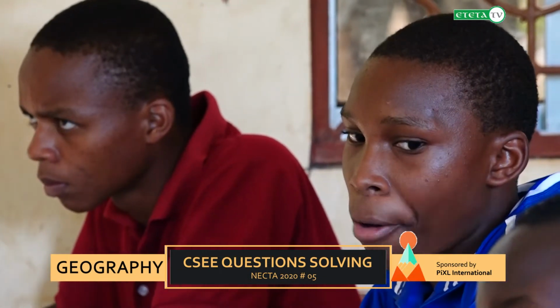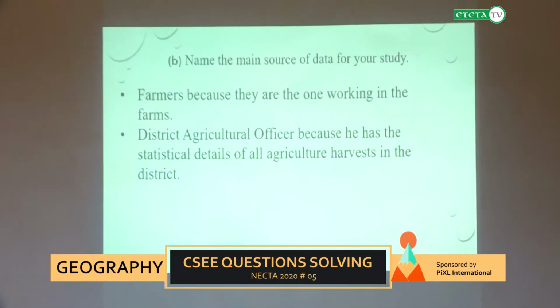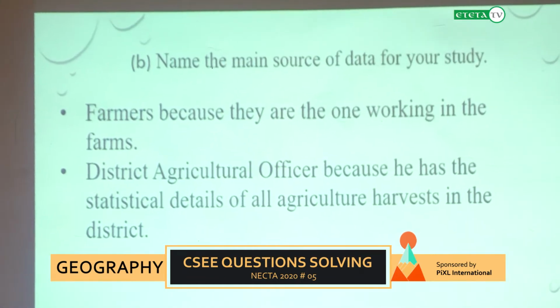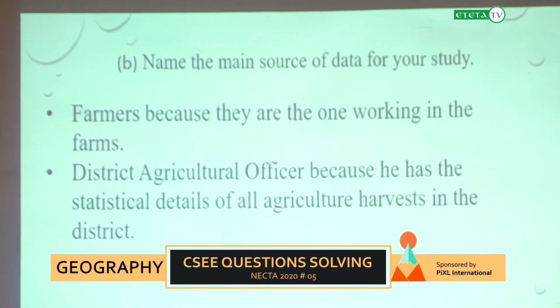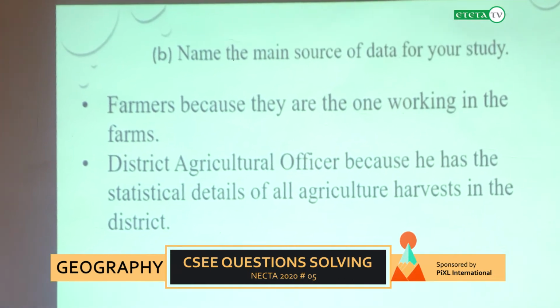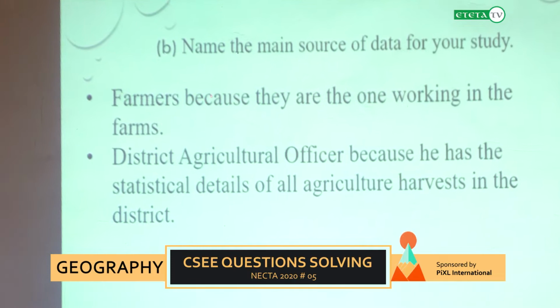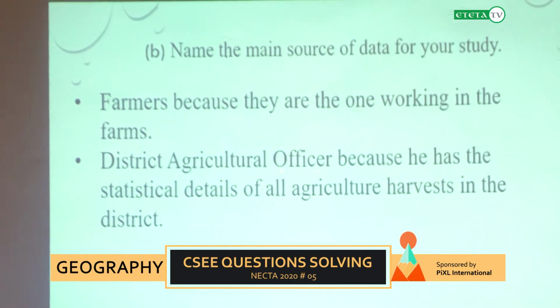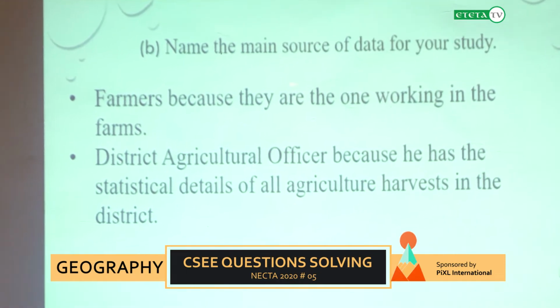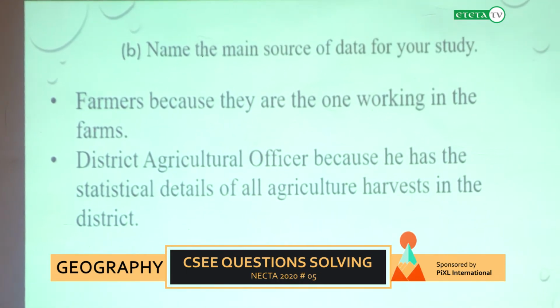Our second source of data is the district agricultural officer, because he has the statistical details of agriculture harvest in the district. Now, when answering this question, it's not so bad to put some more detail in your answers, because you could have just said maybe farmers and then the district agricultural officer. But here you have ample time of adding these little details.